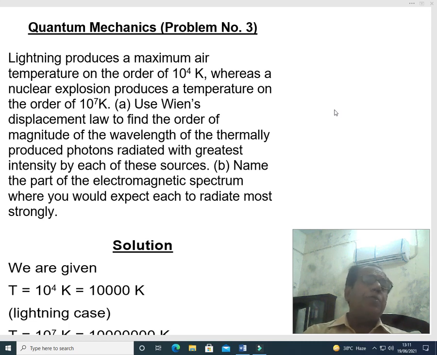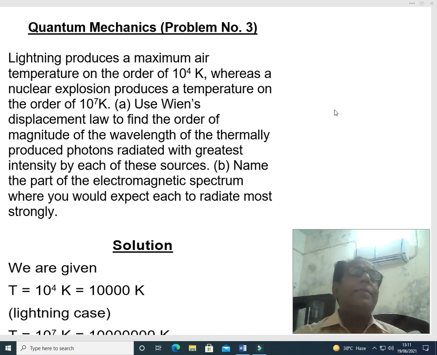Part A. Use Wien's displacement law to find the order of magnitude of the wavelength of the thermally produced photons radiated with greatest intensity by each of these sources. Part B. Name the part of the electromagnetic spectrum where you would expect each to radiate most strongly.